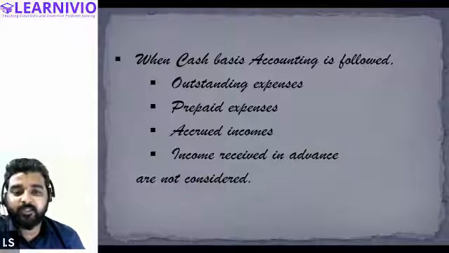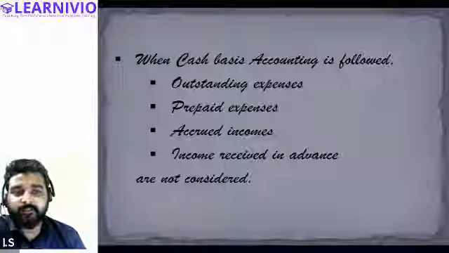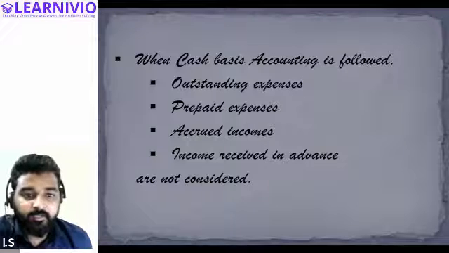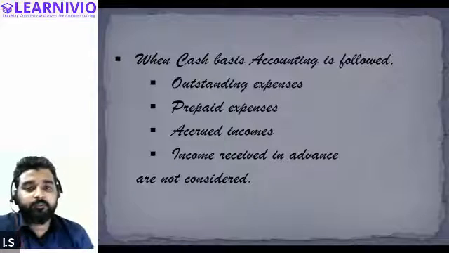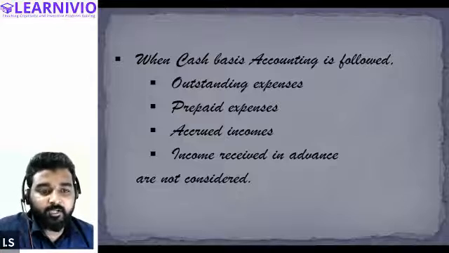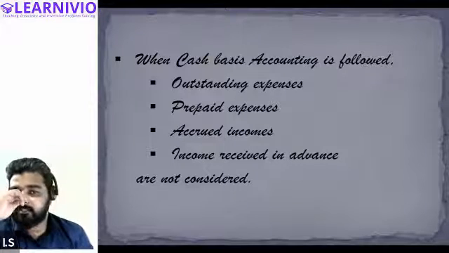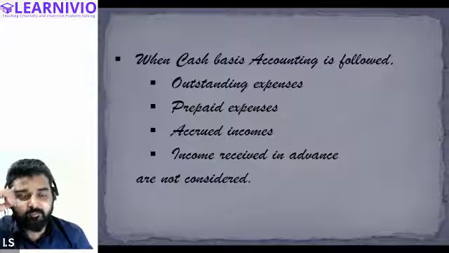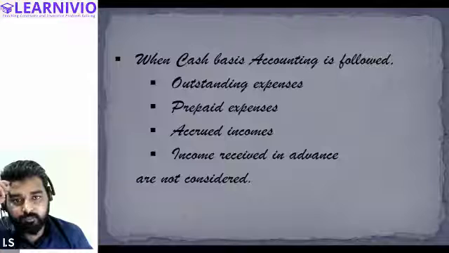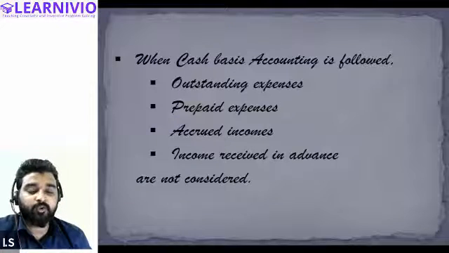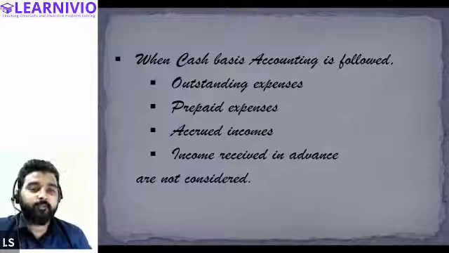Prepaid expenses are expenses that we have paid in advance, before the due date, and they will not be recorded. Everything that is outstanding or paid in advance will not be recorded in cash basis accounting. Prepaid expenses, accrued incomes, and income received in advance are not recorded in cash basis accounting.